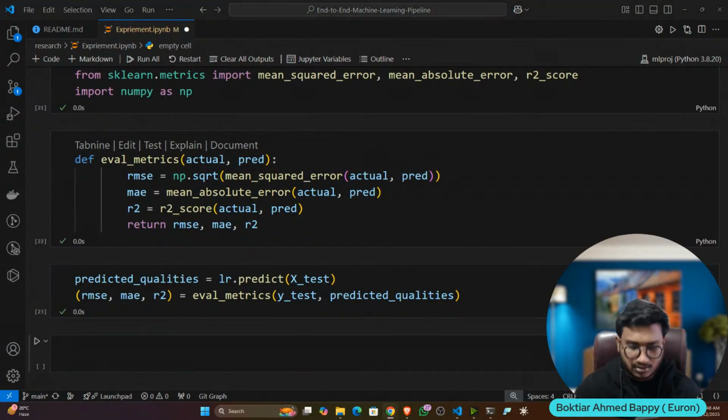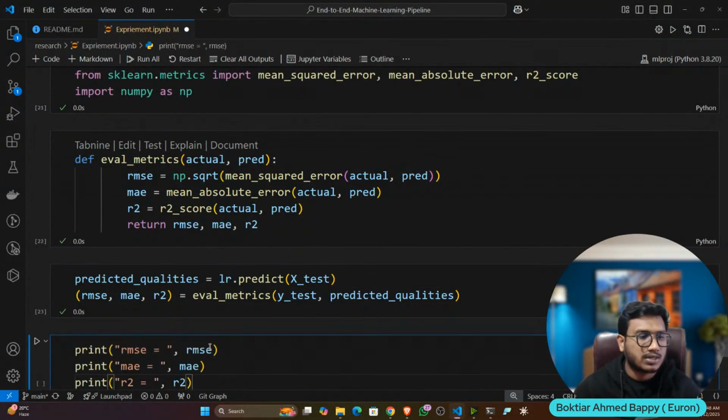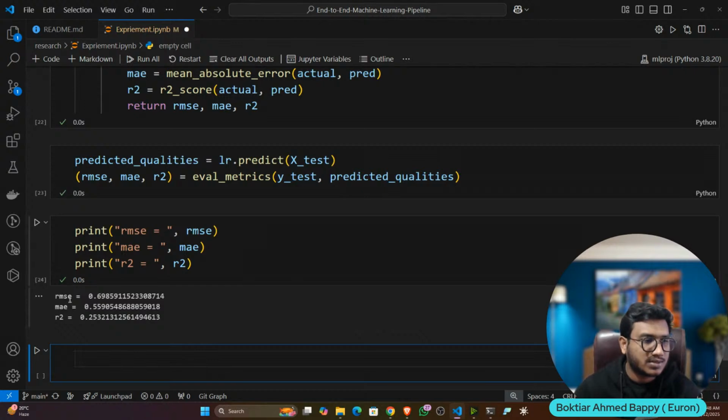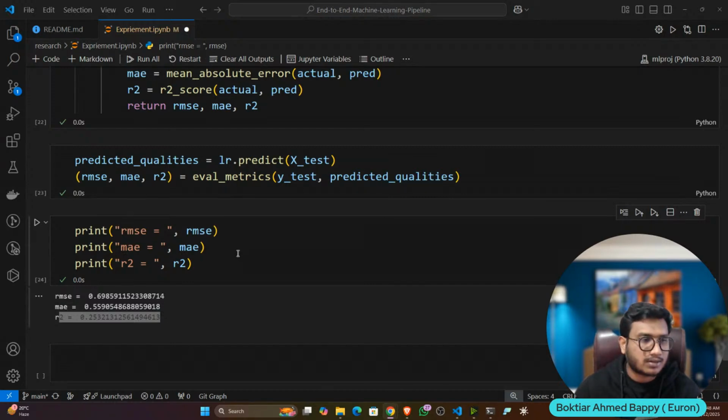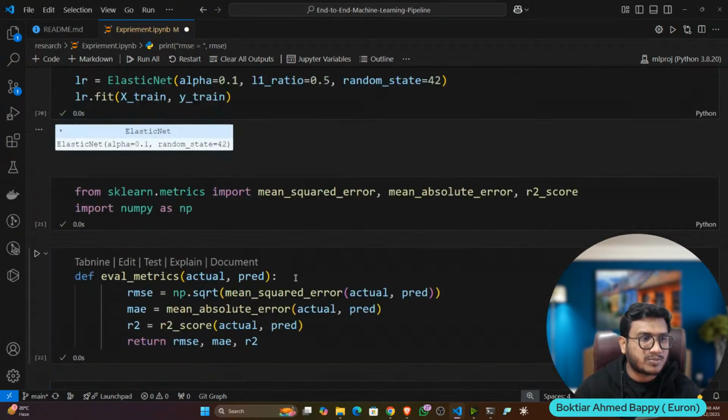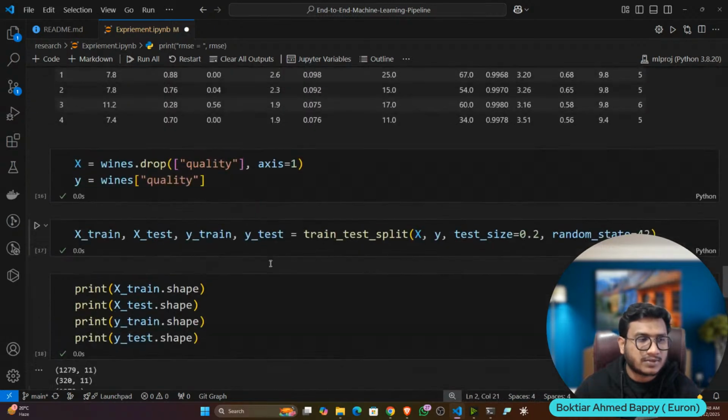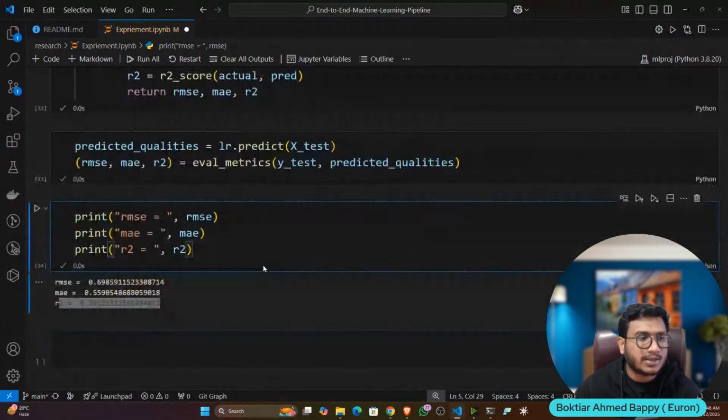Okay, now let's visualize all of the metrics. So here are the results I got, guys. Here is the RMSE, the MAE score, and this is the R2 score. I got 25%. Okay, now I can say this model is not good, because lots of pre-processing can be applied, but as of now let's consider we have trained one model, and these are the metrics we are getting from the model. Now we'll try to see how we can convert it to the pipeline.